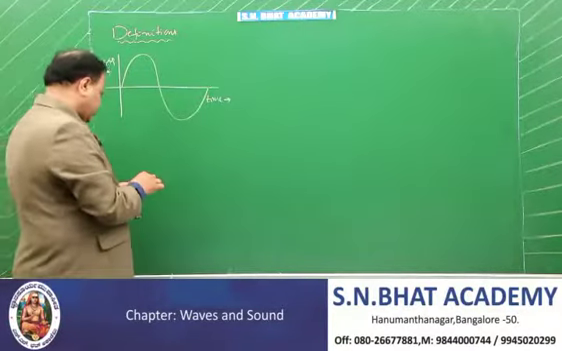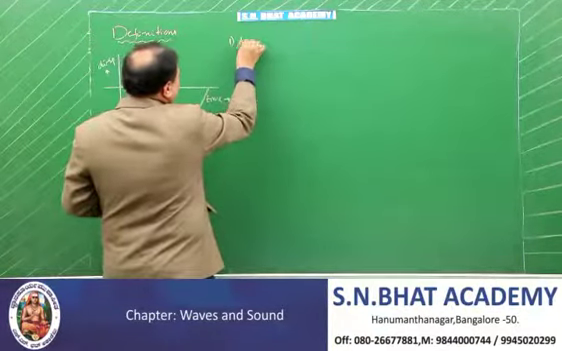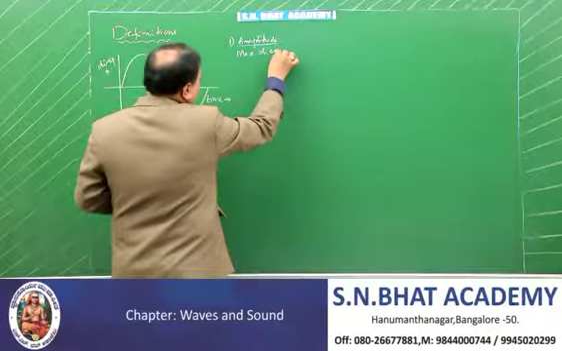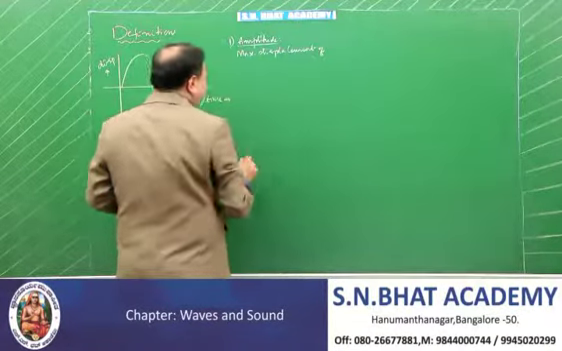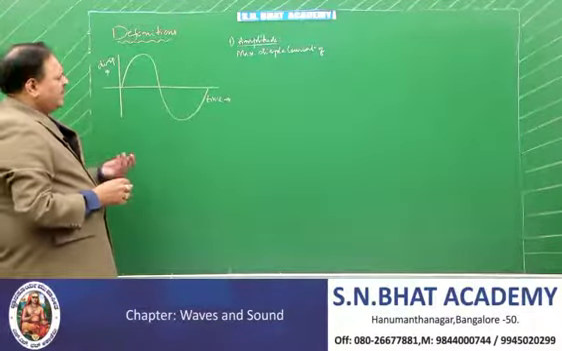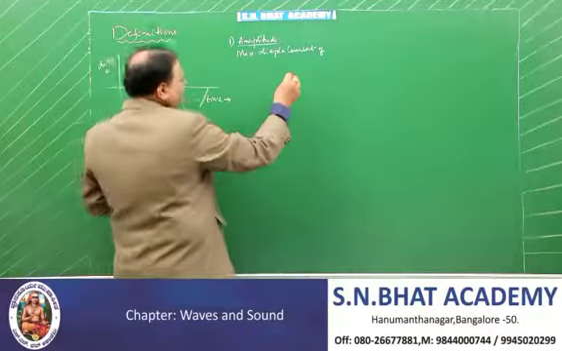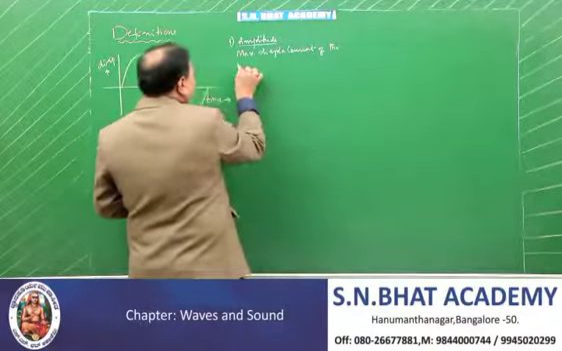The first definition here is amplitude. Amplitude is the maximum displacement of the particle from its mean position. The maximum displacement of the particle is called amplitude.